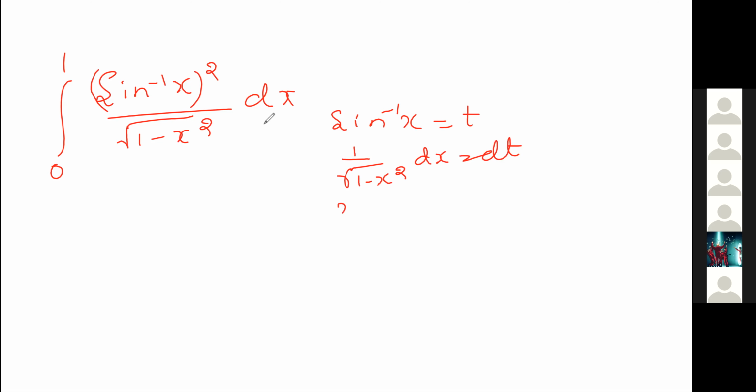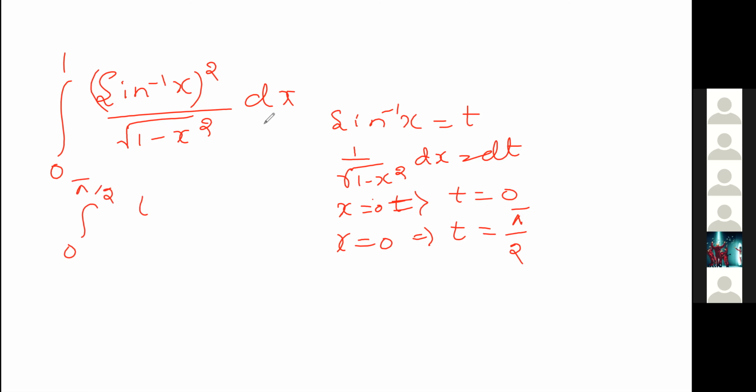If x equals 0, t will be sin inverse of 0, which is 0. Now if x equals 1, t equals sin inverse of 1, which is pi by 2. So now we can write this as the integral from 0 to pi by 2 of t square dt, in place of 1 by root of 1 minus x square dx we write dt.